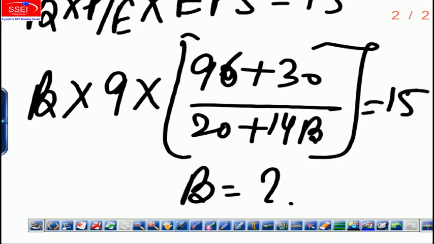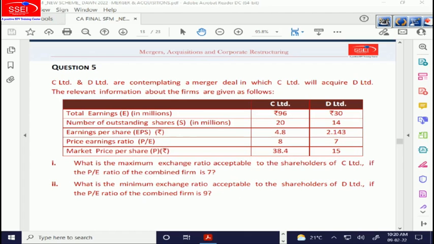Okay, I have done it. Check your copy. There are 2 or 3 sums in your copy on this model, on computation of alpha and beta if the post-merger P ratio is given. So very straightforward. One would love it if the question reappears in the exam. And if you can't solve basic algebra by moving terms right and left, then nobody can help. Okay, perfect. So question number 5 is over.